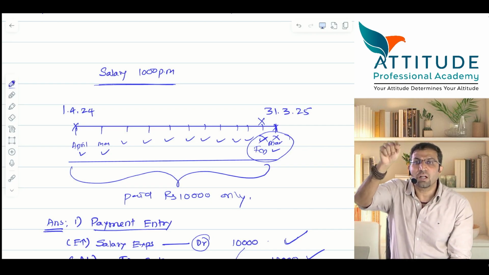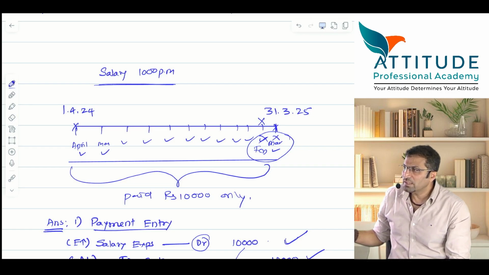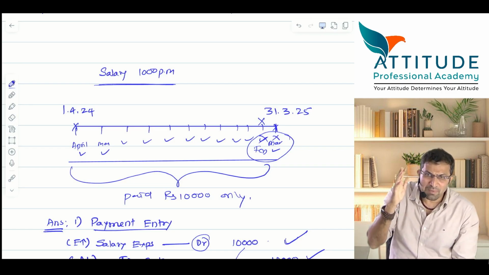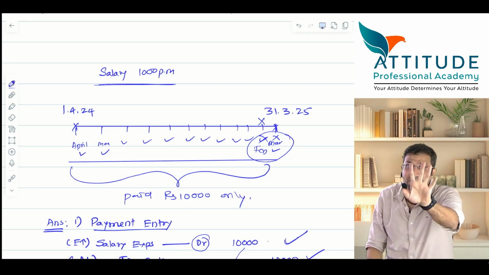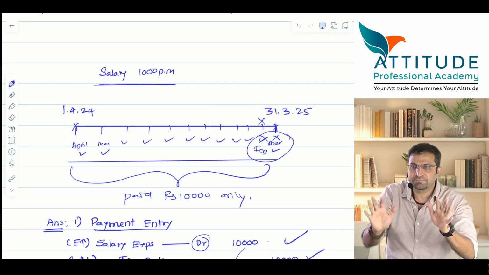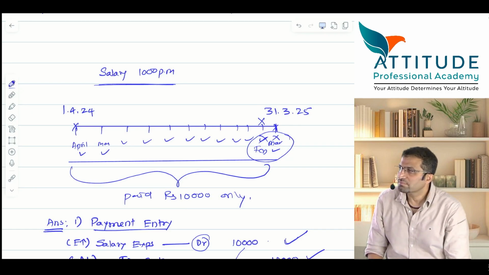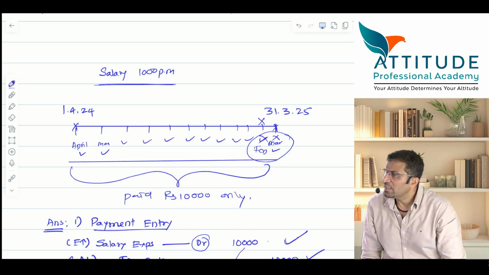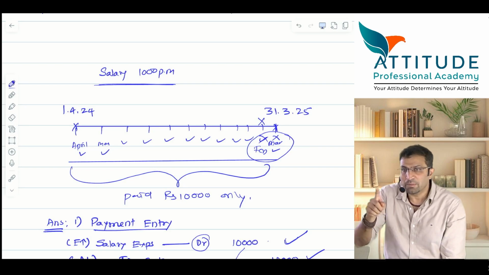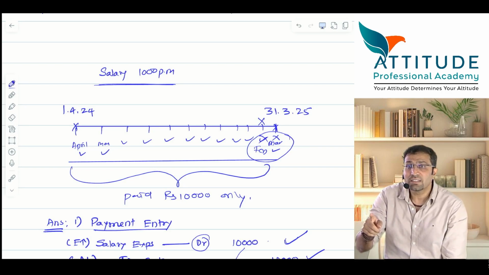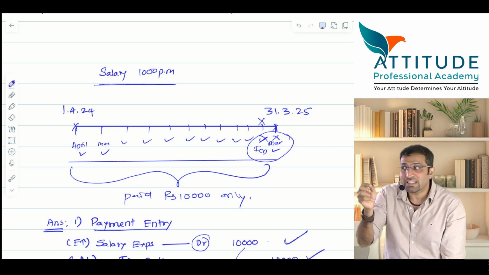Now tell me, in the same example, the employee has worked for 12 months. You have paid him salary for 15 months for this year. How much have you paid the salary? 15 months. Correct? So how much will you show as salary expense in the P&L account?